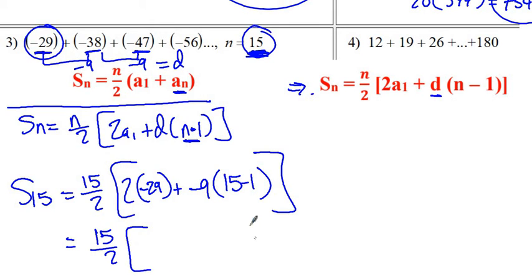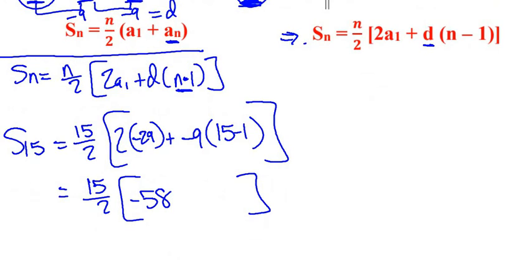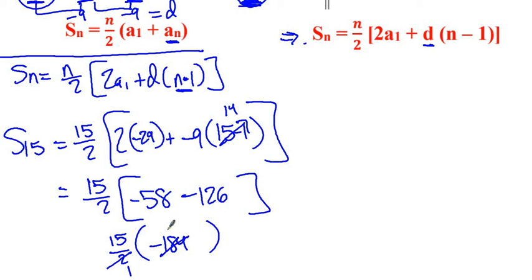So 15 over 2. 2 times negative 29 would be negative 58. And then over on the other side we have 15 minus 1, that's 14. So we have negative 9 times 14 is negative 126. Negative 58 minus 126 is negative 184. And then 15 times 2. 2 goes into itself once, and it goes into negative 184 negative 92 times. And then 92 times 15, I believe that's negative 1,380. Not certain about that because I don't have a calculator with me, but it wouldn't be hard to check. So that is the sum of that series right there.